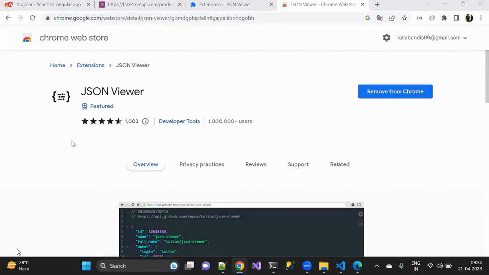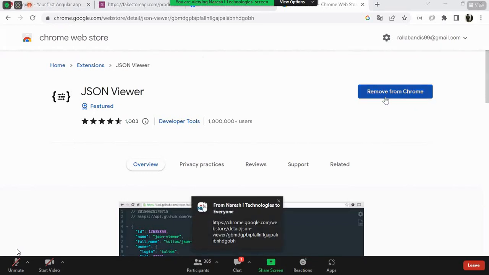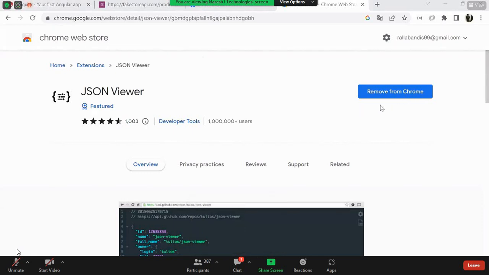I am sharing it with you one more time. Just install it in your browser. Here I already added it, so it is showing me remove from Chrome. But in your case, if you open this, it will ask you to install. You can just install it so that it will be displayed.